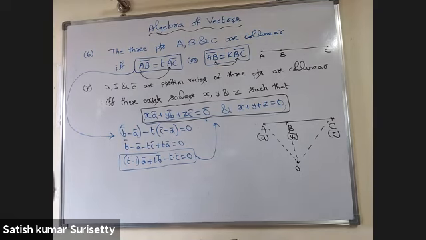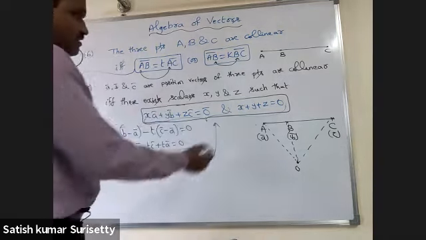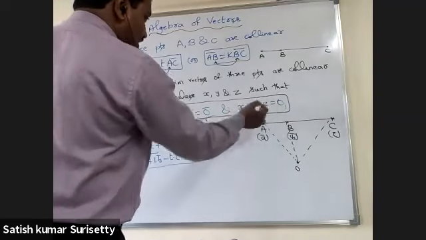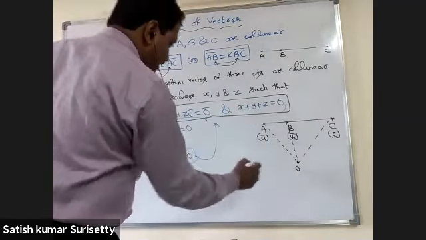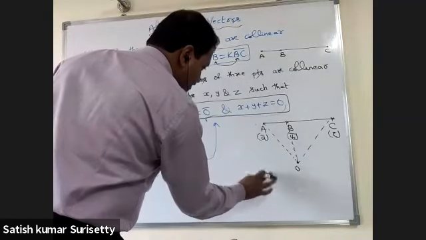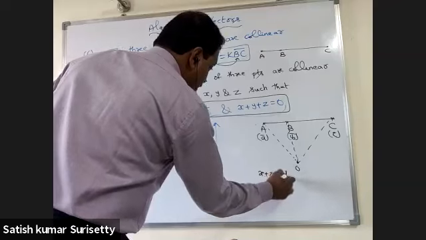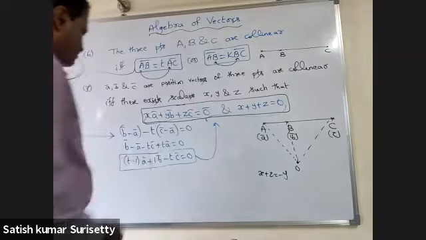Now, to prove the converse, take any one of them to the right side and use that condition here. If I take y to the right side, I can write x plus z equal to minus y. Now replace y here.